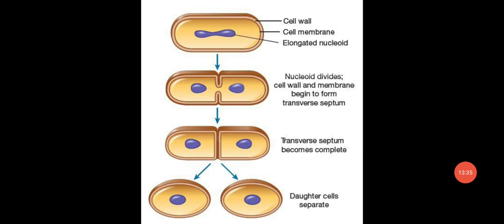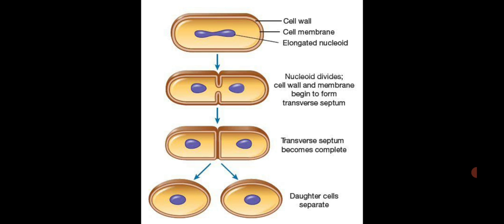So this is another diagram which shows reproduction in bacteria. This is the bacterial cell. It's a unicellular prokaryotic organism having a single nuclear-like material. See the diagram, the point is given there: elongated nucleoid. Nucleoid means nuclear-like material. It is like a nucleus, but not a true nucleus.